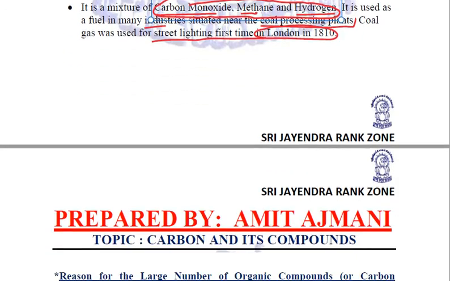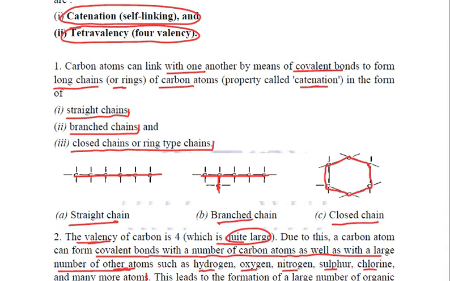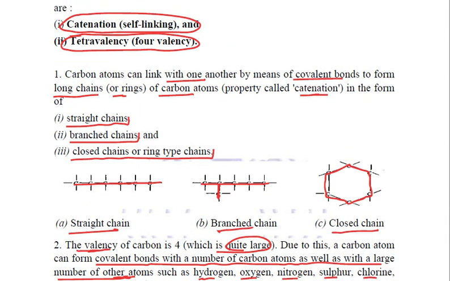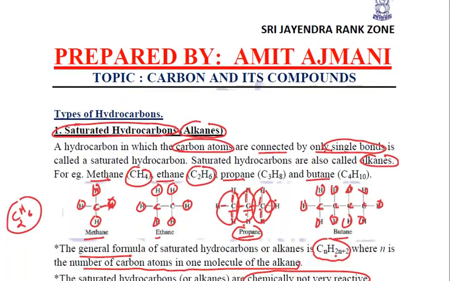Clear? Then we talked about the reason for such a huge number of carbon compounds. Two possible reasons. Number one, catenation, that is a self-linking property, and another is tetravalency, having four valency. Now, when carbon combines with more carbon atoms forming long chains, those chains are of three varieties: the straight chain, branch chain, and closed chain or the ring type chains. Clear?